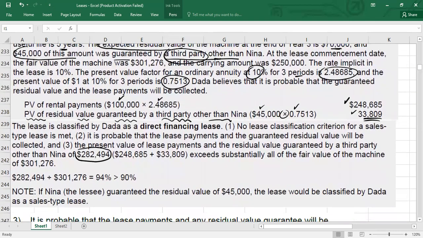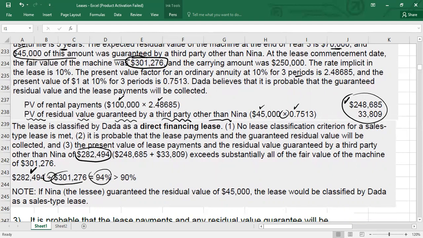Now you will take the total present value, which is 282,494, the sum of these two values, and divide it by the fair value. The fair value is given here in the question, somewhere; you can look, the fair value is 300,000 in the question. So we divide by the fair value, and you get 94%, which is greater than 90%. So it means this test is met.